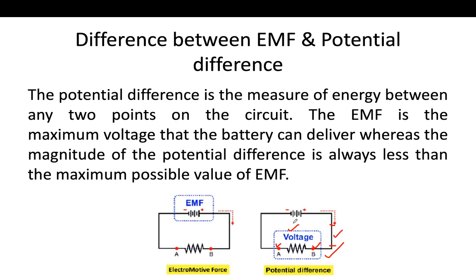While the EMF is the maximum voltage that the battery can deliver. Here is EMF. From the positive side, it's delivering the voltage to the circuit. So the difference is, EMF is the maximum voltage supplied by a battery to the circuit, while potential difference is the measure of energy between any 2 points on the circuit.